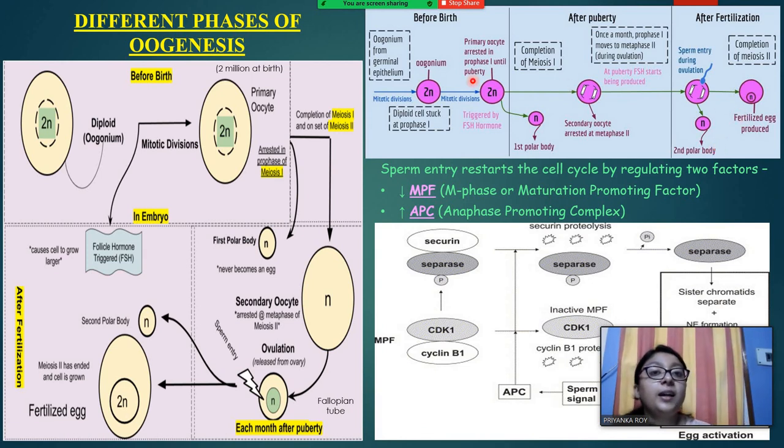So you can see that the total oogenesis process occurs at 3 different stages. In case fertilization has not occurred, the secondary oocyte gets released every month by the menstrual cycle, and when fertilization has occurred, then the secondary oocyte is converted to the ovum or the fertilized egg.